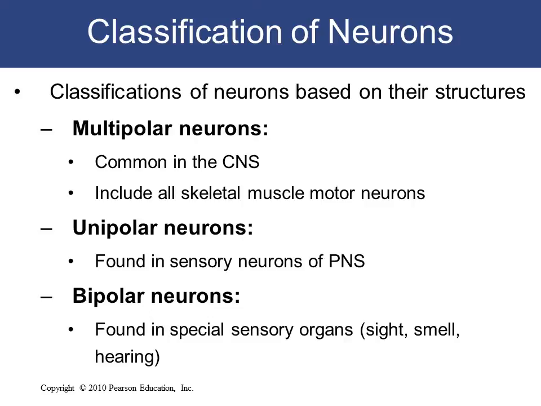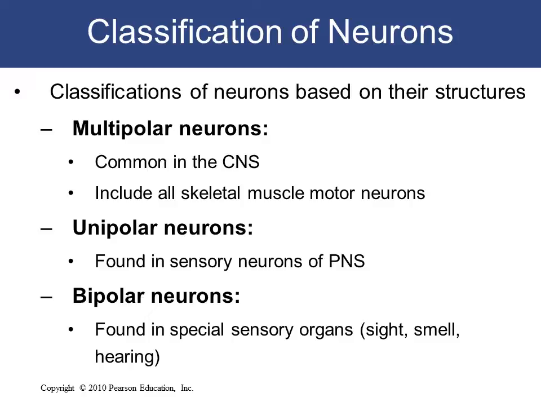So, classification of neurons. How are neurons classified? Neurons are classified, one, based on their structures. We have the multipolar neurons, which have more than two processes, and we have the unipolar neurons that have only one process, and we have bipolar neurons that have two processes. Multipolar neurons are the type of neurons that are common in the central nervous system, and they include all the skeletal muscle motor neurons.